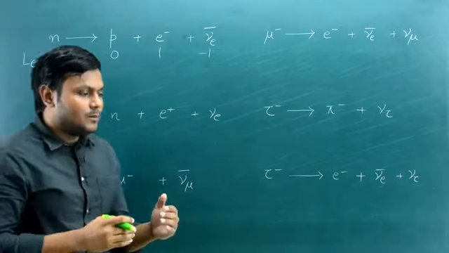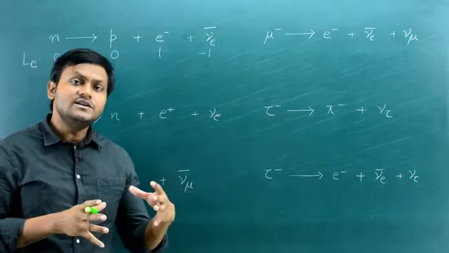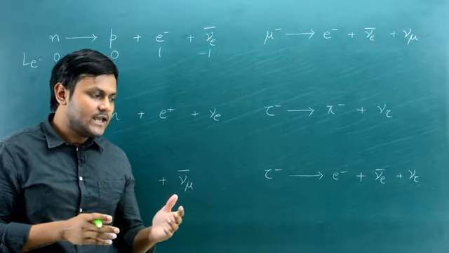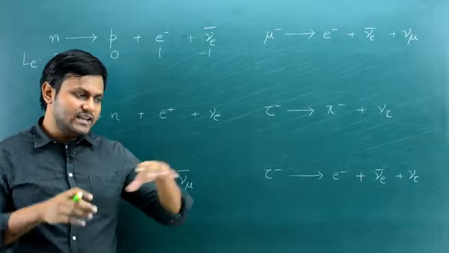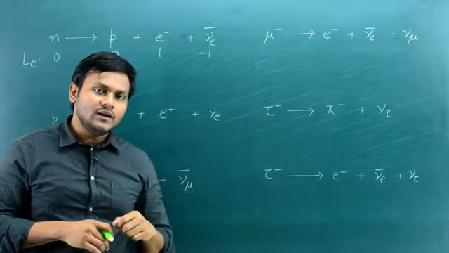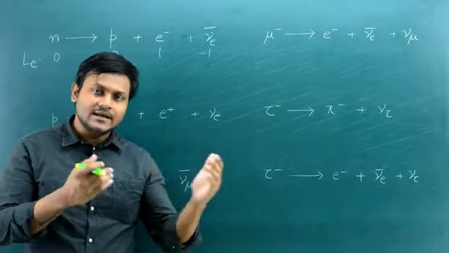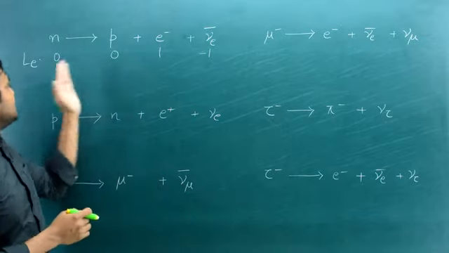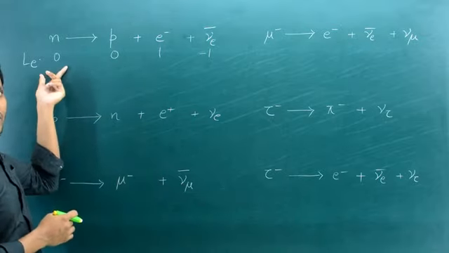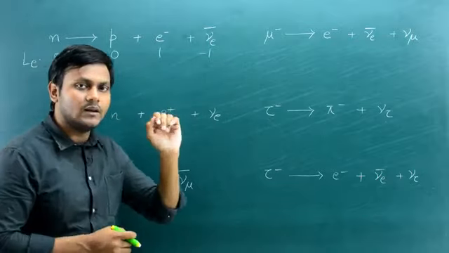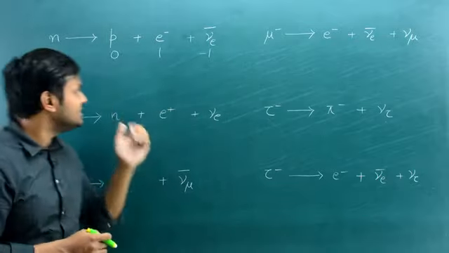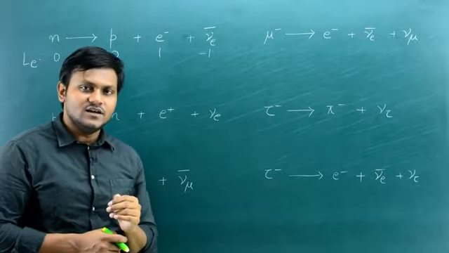Now these quantum numbers are additive in nature, in the sense that you can add these quantum numbers on the left hand side and the right hand side, and you can see whether or not that particular summation is conserved. So on the left hand side, the lepton quantum number has a value of 0. On the right hand side, it has a value of 1 - 1, which is nothing but 0. That means in this case, this is conserved.